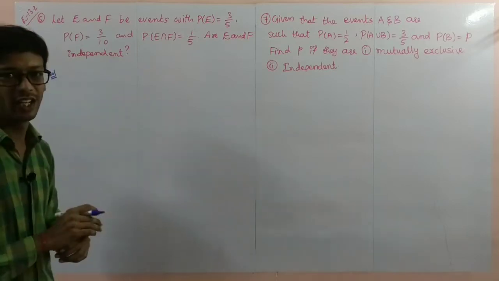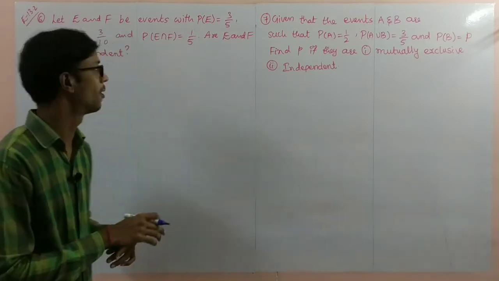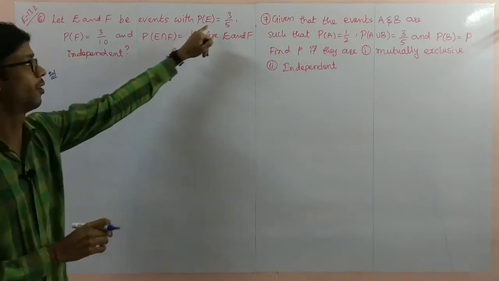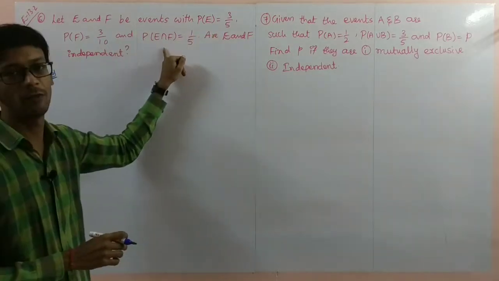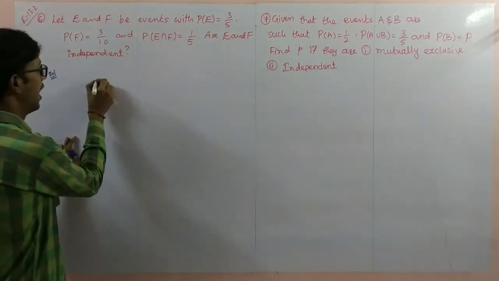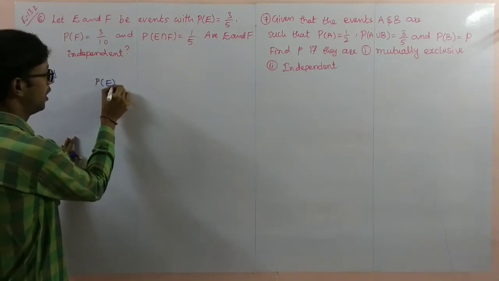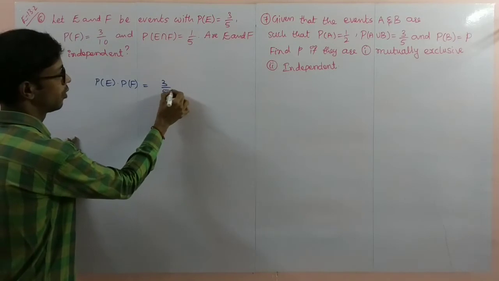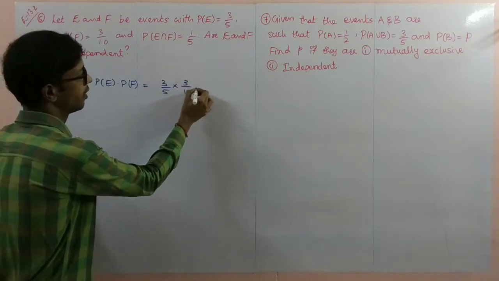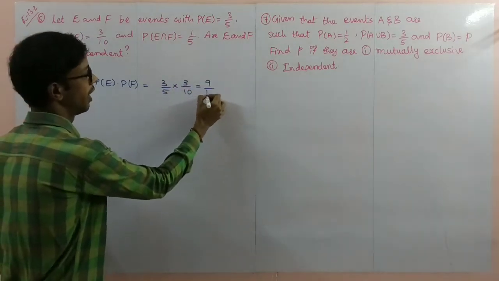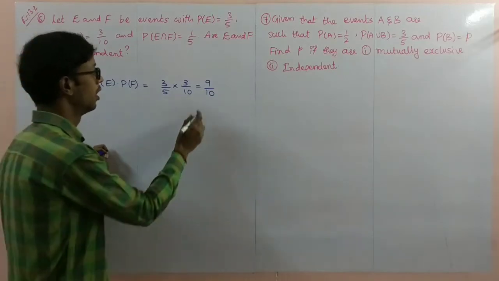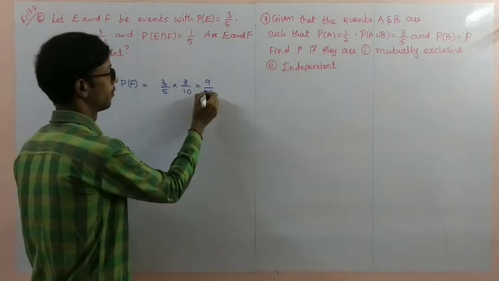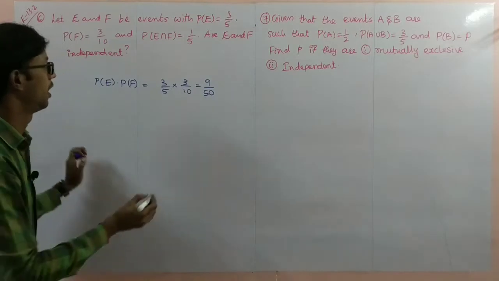first of all, write down the given P of E, P of F, and P of E intersection F. Now I'll find directly P of E into P of F, which is equal to 3 by 5 into 3 by 10, that is equal to 9 by 50.